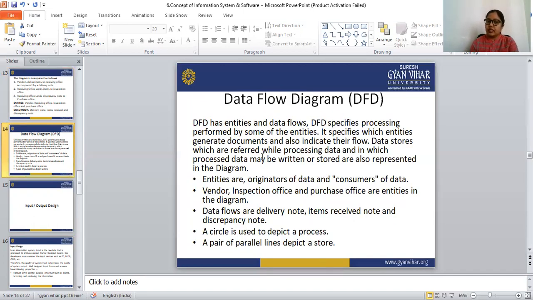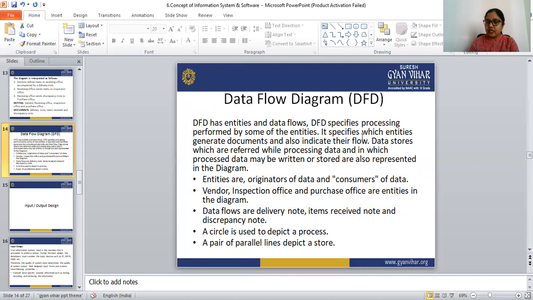So this is the DFD. A data flow diagram has entities and data flows. It specifies the processing performed by some of the entities in that company, and out of the company.